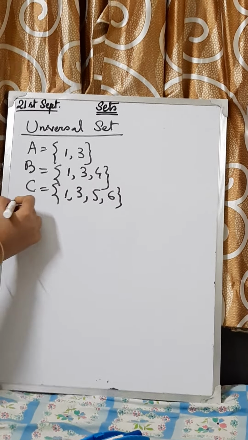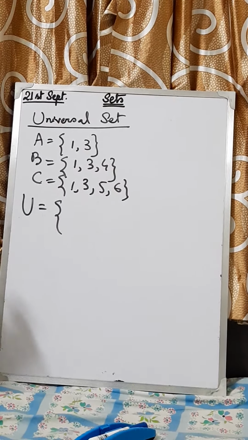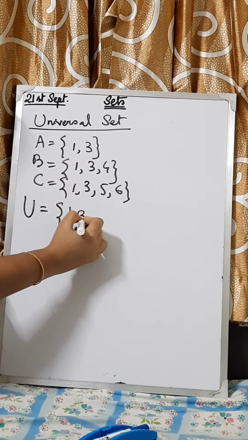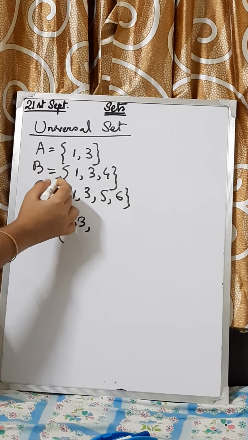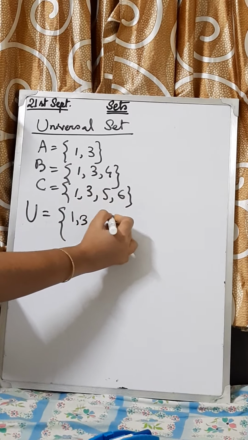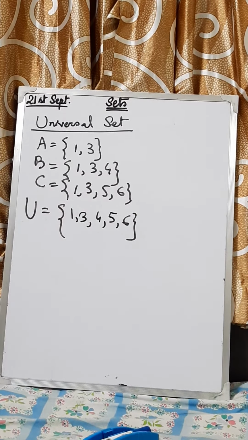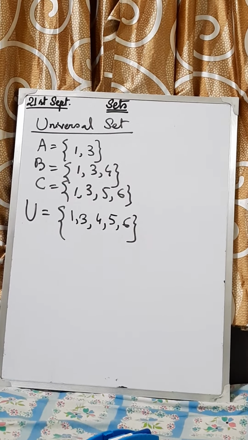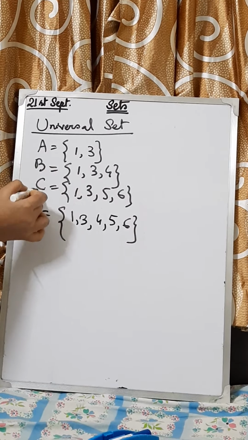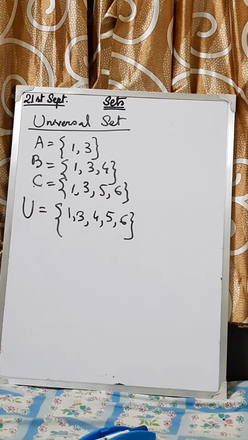Therefore, universal set means all the elements of all the subsets. Say, how many elements are there? 1, 3, both are given in B and C. Then take 4, which is only present in B, so take 4, then 5 and then 6. So all the elements individually present in A, B and C. That means the set which contains all the given sets, A, B, C, all the numbers you take all in it together, it is the universal set.